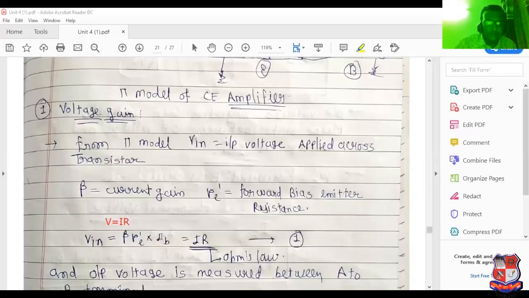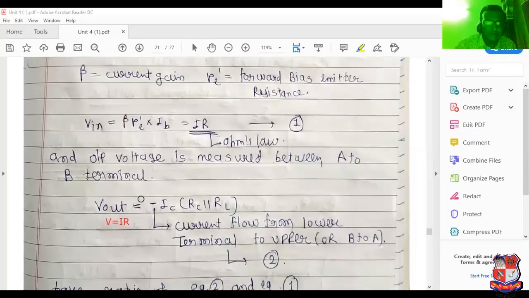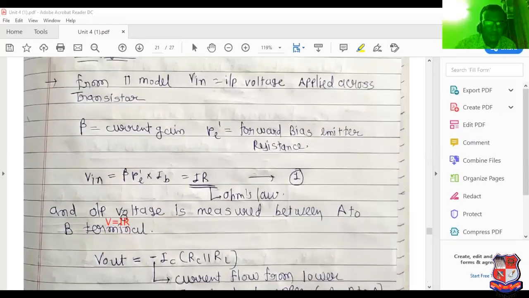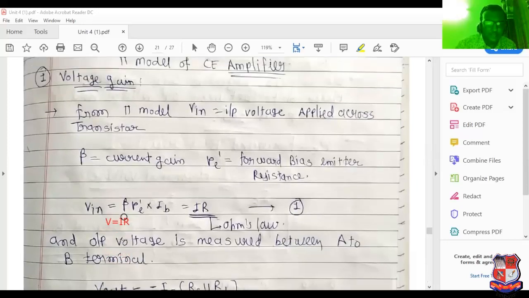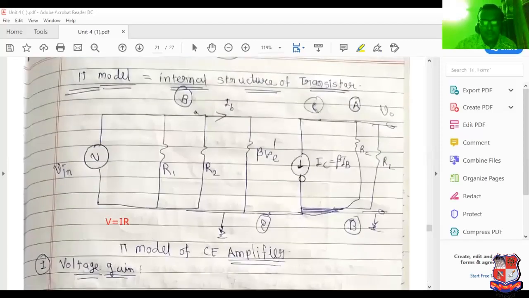So V in equals IB into beta Re dash. Similarly, we can apply the equation at the output side, but at the output side a negative sign is present. Why the negative sign? That I will explain in this particular figure. What is the current source? It is known as IC. And what is the equation of IC? IC equal to beta times IB.